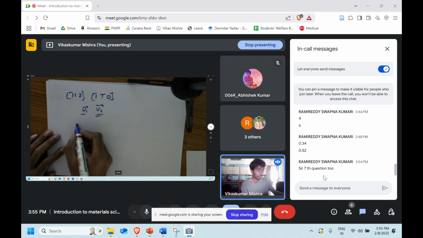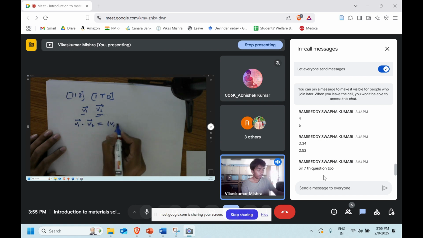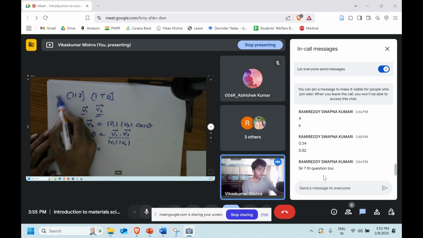We are aware that if we do the dot product of them, v1 dot v2, it will be mod of v1, mod of v2 and cos of theta, where theta is the angle between them. We can find it as v1 dot v2 divided by mod of v1 mod of v2. All we have to do is substitute these things. This is v1 vector and this is v2 vector. We have to find the dot product.